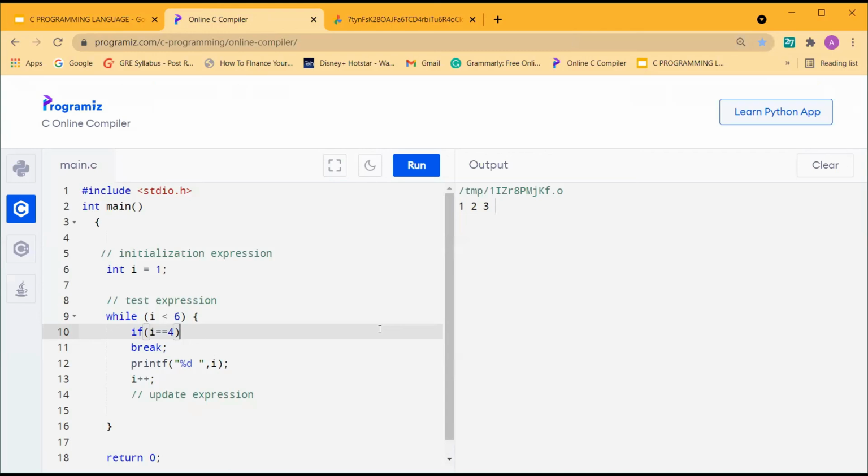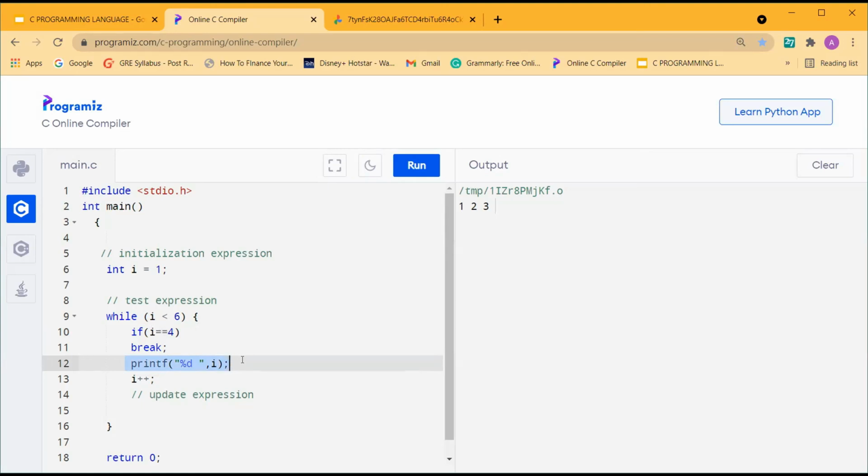Which line is the print statement? See, the print statement is on the 12th line, but the 11th line is break. So it is going into 4, the value of i is 4, but the print statement is after break. So it has already broken, so it cannot print that. Are you getting it? It won't print 4.